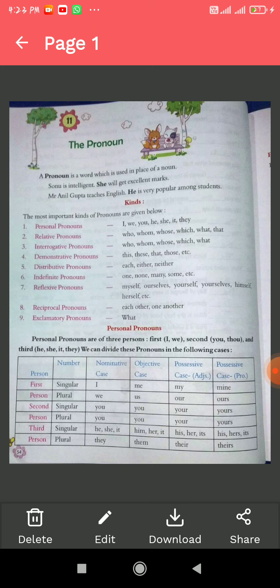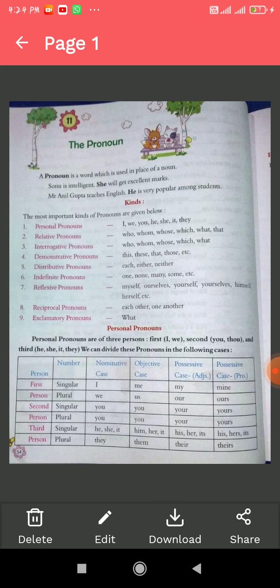I is first person singular, we is first person plural. For second person, you is used in both singular and plural. In third person singular, we use he, she, it, and in third person plural, we use they. Another two tables are given in the box, possessive case adjective and possessive case pronoun.